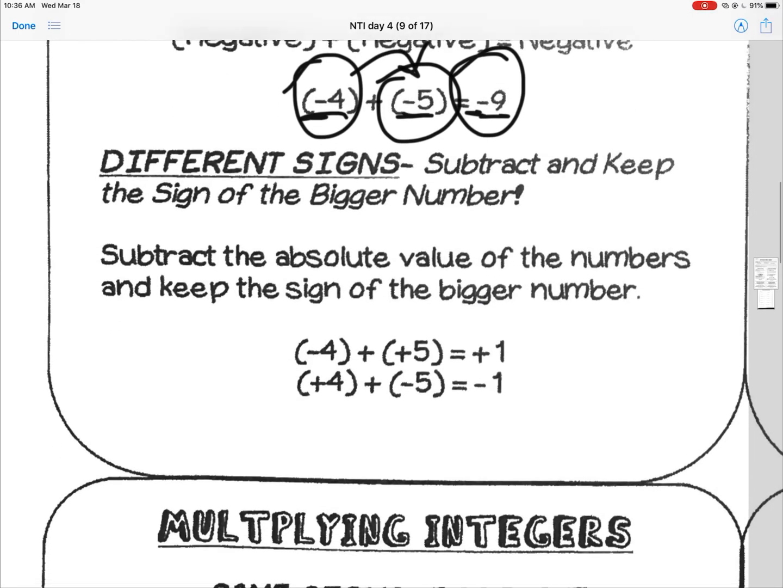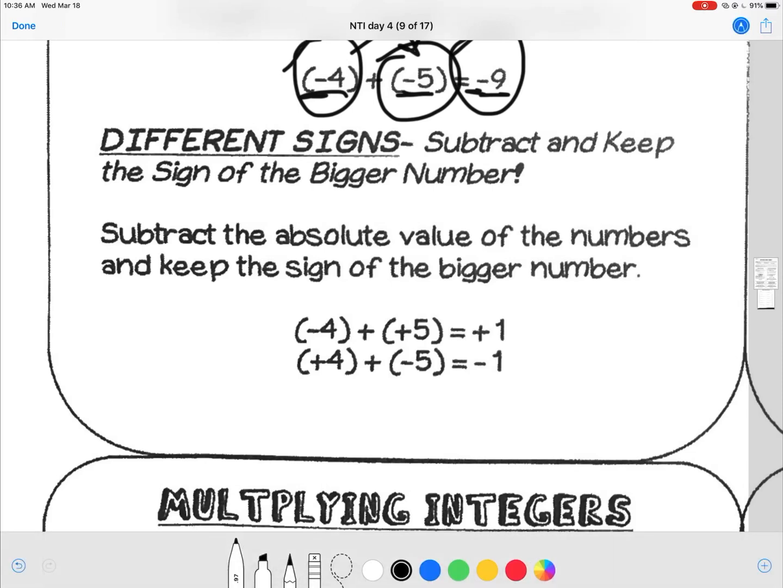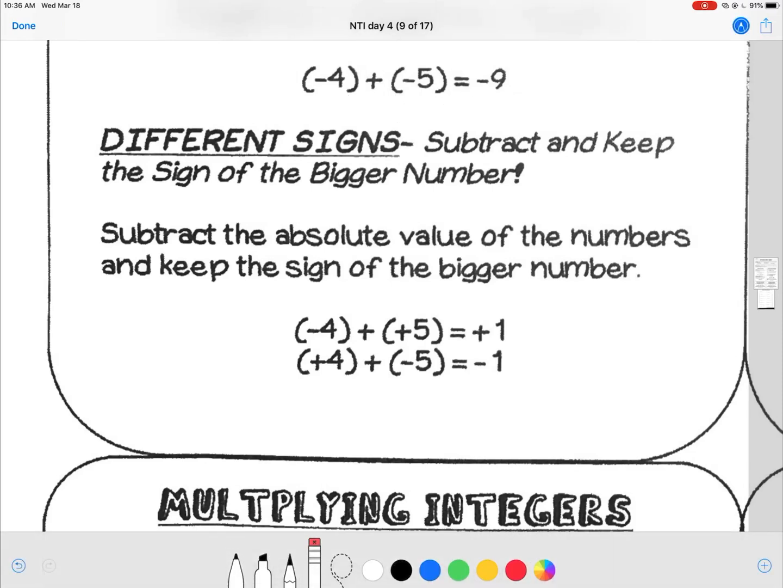So we can go to different signs now, and what you're going to do is subtract them and keep the sign of the bigger number. So if you had -4 plus a +5, then that's going to be +1 because +5 is bigger than the -4. And then it kind of reverses on the next one. -5 is bigger than +4, so it goes to a -1.